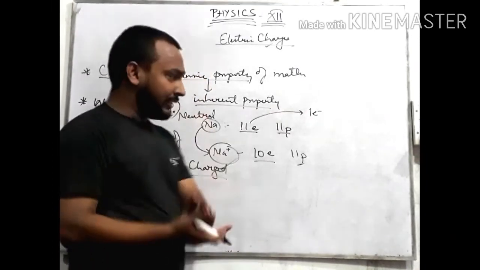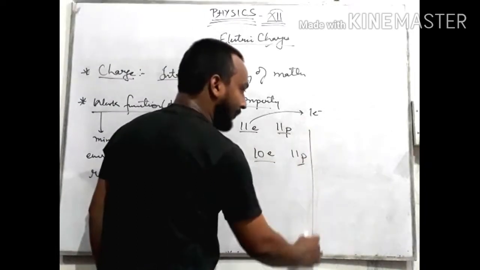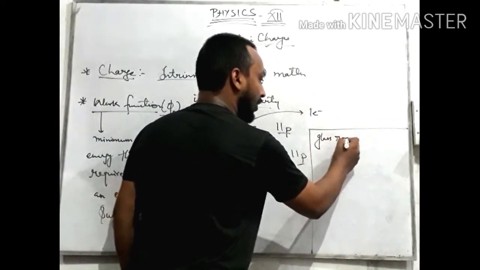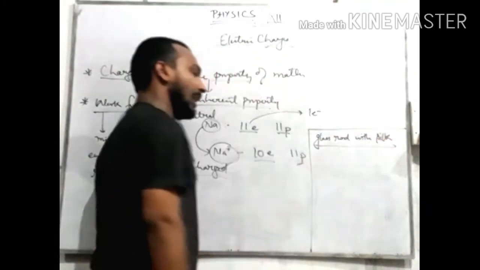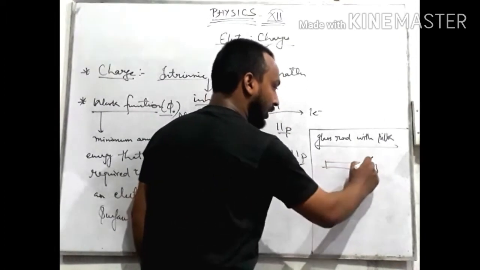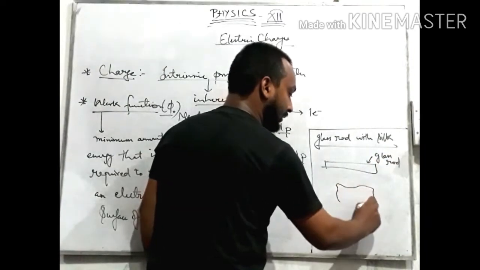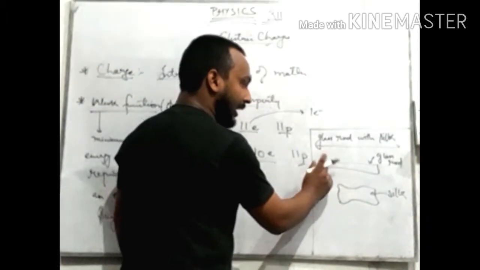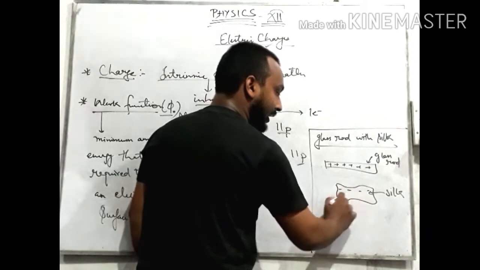Now I will take one example and you will understand work function very well. Let us see what happens when we rub a glass rod with silk. Suppose this is the glass rod and let this be the silk cloth. When these are rubbed, the glass rod acquires positive charge while silk acquires negative charge.